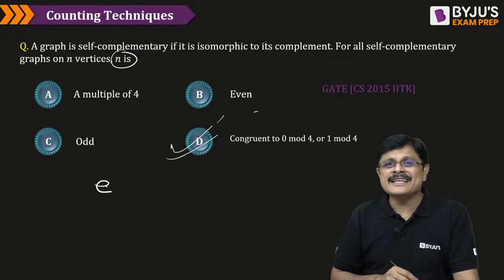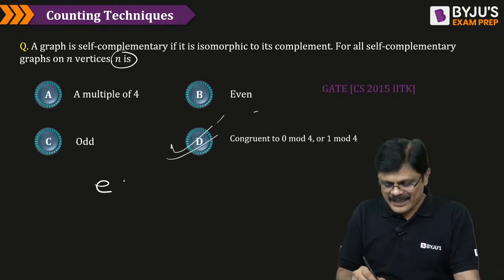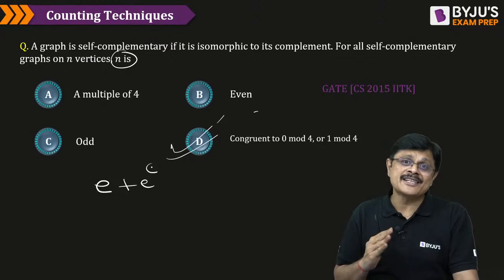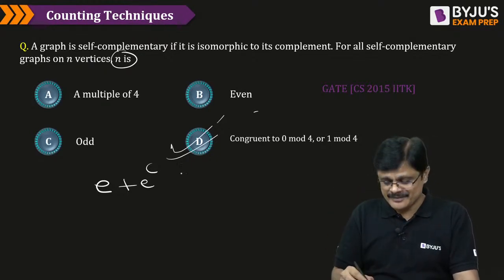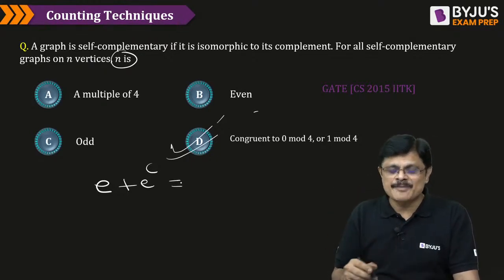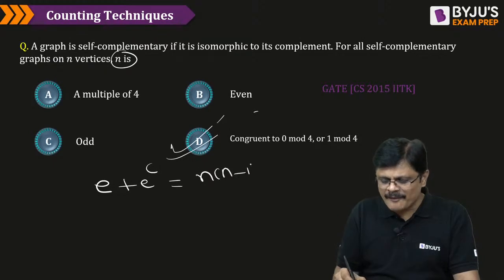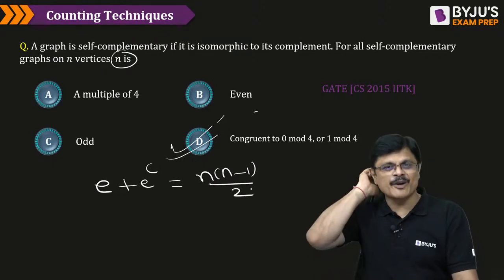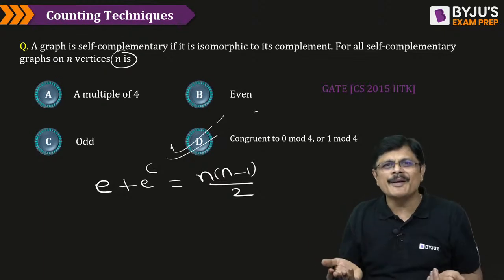See, if E is the number of edges in the graph, E complement is the number of edges in the complement of the graph. The sum of edges must be equal to the total number of edges in a complete graph, my dear friends. Because what is a complement?